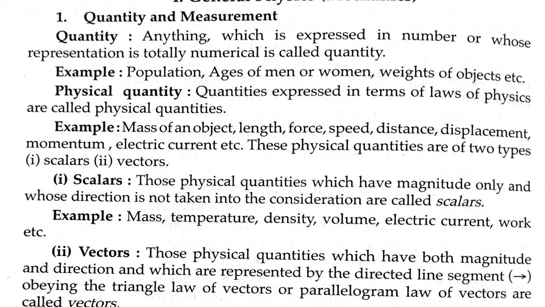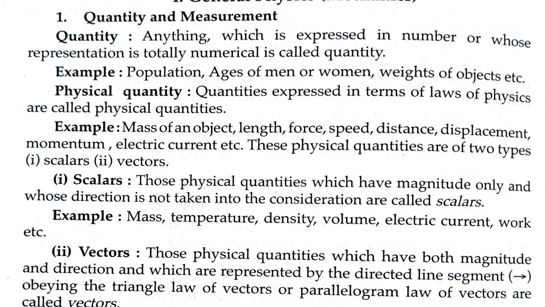Quantity, and here in the window we can see the definition written: anything which is expressed in number, or whose representation is totally numerical, is called a quantity. Or in other words, anything which can be represented as 1, 2, 3, 4 in numbering, that means 1 liter, 2 liter, 3 liter, is known as a quantity.